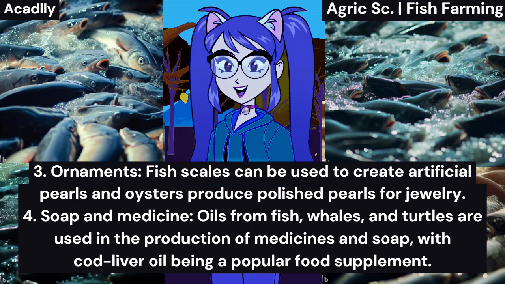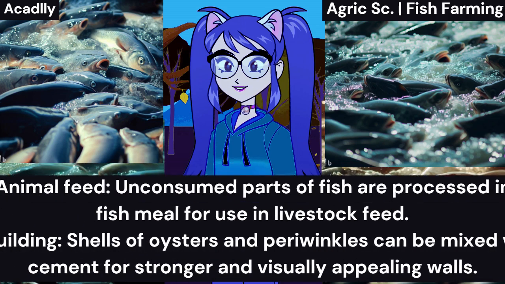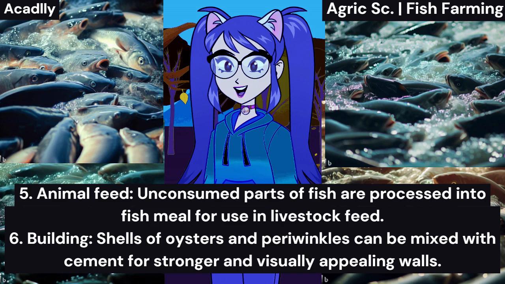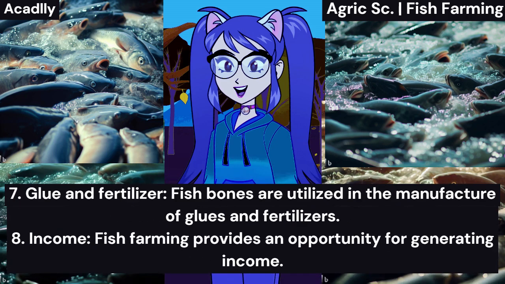4. Soap and medicine. Oils from fish, whales, and turtles are used in the production of medicines and soap, with cod liver oil being a popular food supplement. 5. Animal feed. Unconsumed parts of fish are processed into fish meal for use in livestock feed. 6. Building. Shells of oysters and periwinkles can be mixed with cement for stronger and visually appealing walls. 7. Glue and fertilizer. Fish bones are utilized in the manufacture of glues and fertilizers. 8. Income. Fish farming provides an opportunity for generating income.